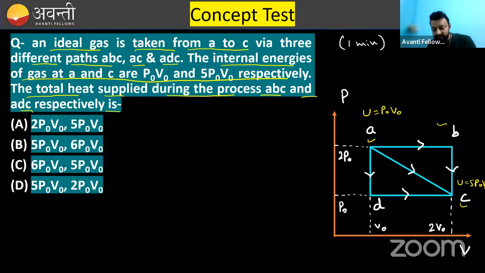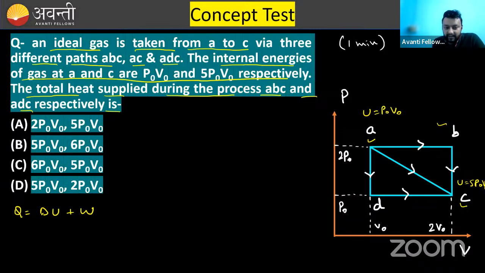So whenever they are asking about the total heat, the first thing that should come to your mind is that heat is only given in the formula of the first law of thermodynamics. That means you need to apply the first law of thermodynamics. What is the first law of thermodynamics? Q is equal to delta U plus W. You need to apply this formula.